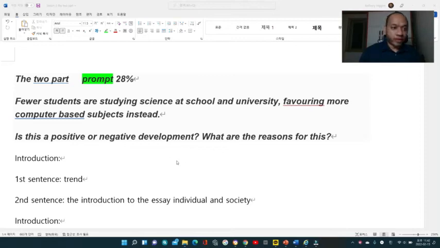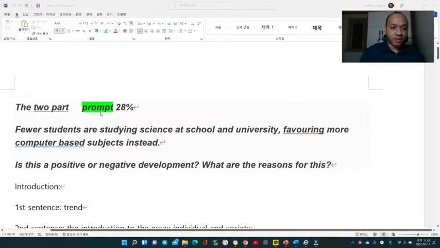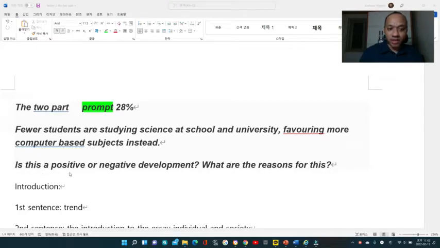Hello, everyone. Today we'll be doing our third part of the essay, and as you see, this type of question consists of 28%. The name of this type of question is called the two part. When they say two part, in the end, they always ask, is this a positive or negative development? And then they would ask you, why is that so? What are the reasons for this?